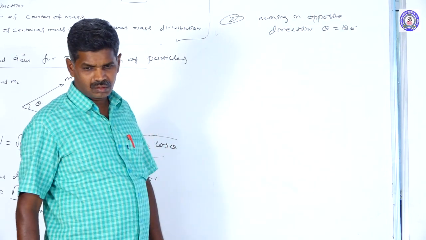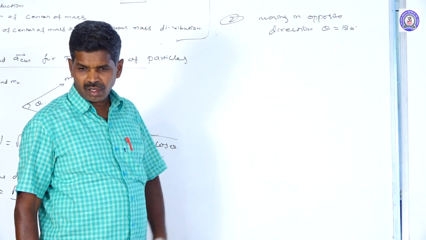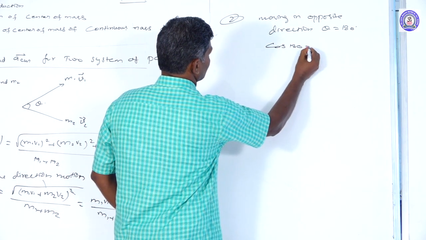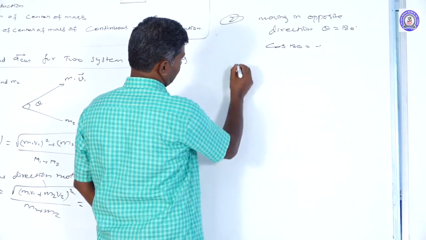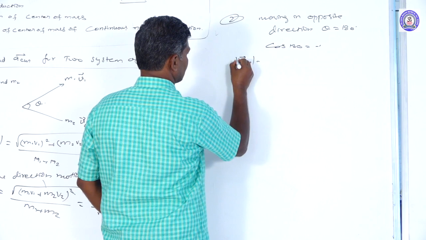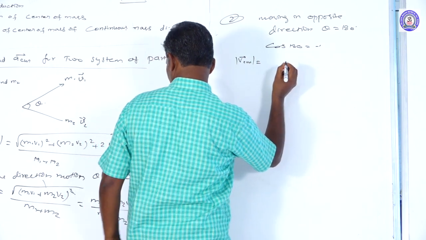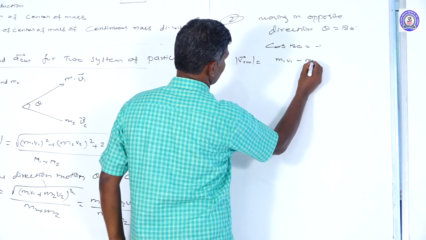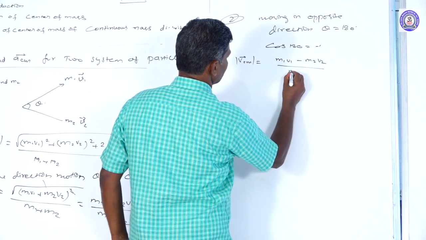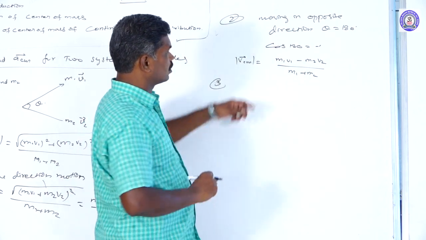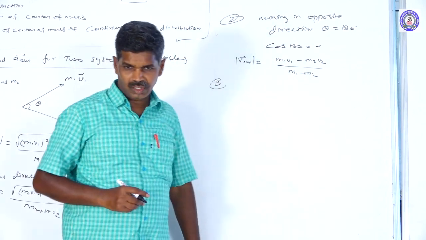If theta is equal to 180, cos 180 equals minus 1, then the magnitude of the VCM vector can be taken as m1 v1 minus m2 v2 divided by m1 plus m2, when the two particles move in opposite directions.